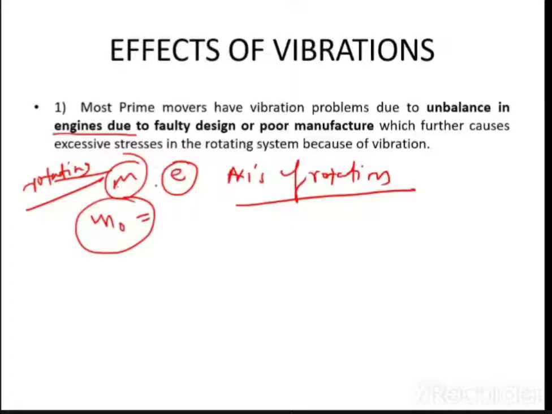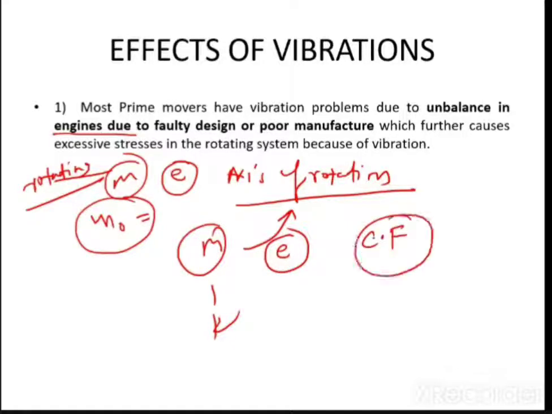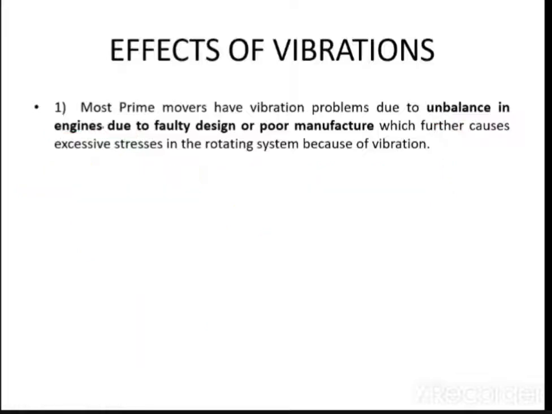The reason is the same. The rotating mass m is at a distance, the eccentricity, from the axis of rotation, and because of this an unbalanced mass is created, and because of this unbalanced mass, a centrifugal force is created. This centrifugal force always acts away from the axis of rotation. I will take you through the detailed analysis later, just now I am giving you an introduction. This centrifugal force is an unbalanced force, and this unbalanced mass creates an unbalance in the engines.